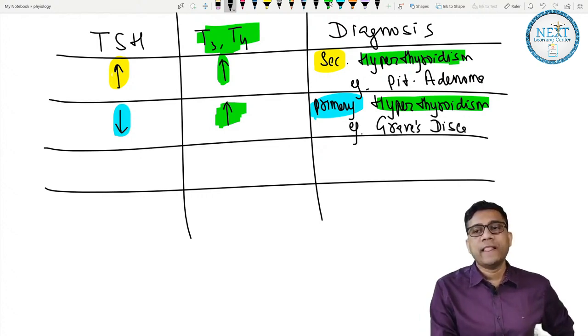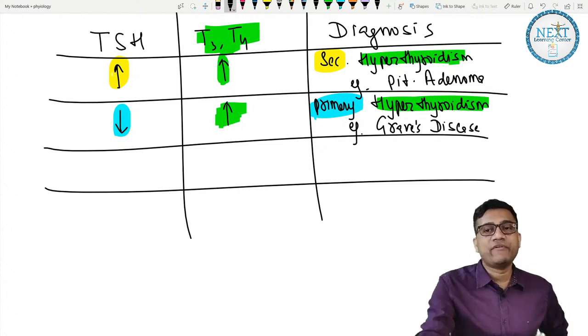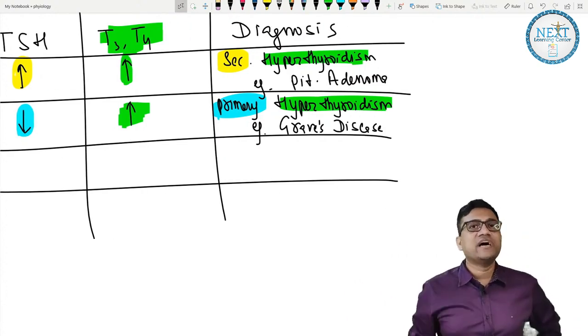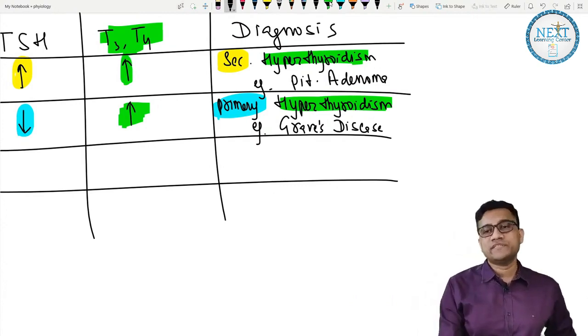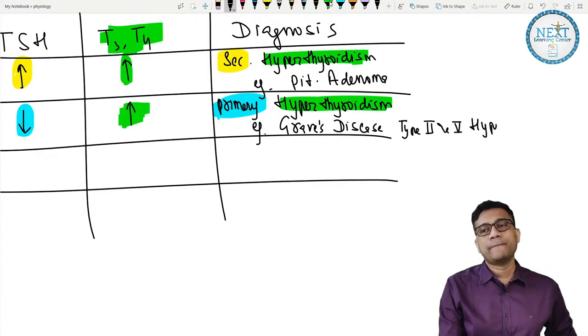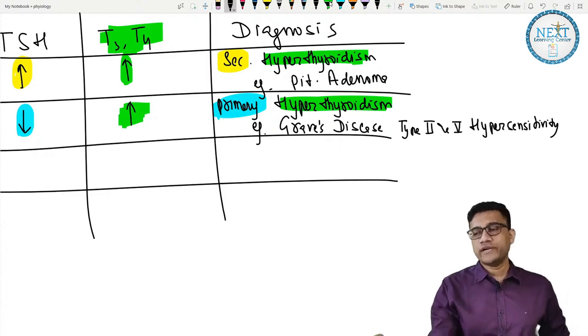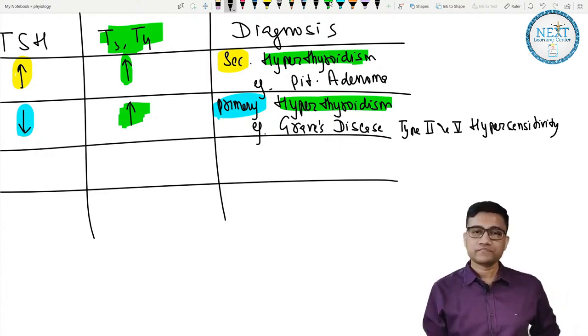Graves disease. And Graves is now classified as which type of hypersensitivity? Technically it was earlier type 2, but now it is classified as type 5 hypersensitivity. So also called type 5. If they don't give 5, then 2. So it's type 2 and type 5. I hope all are understanding. It's a very important topic.